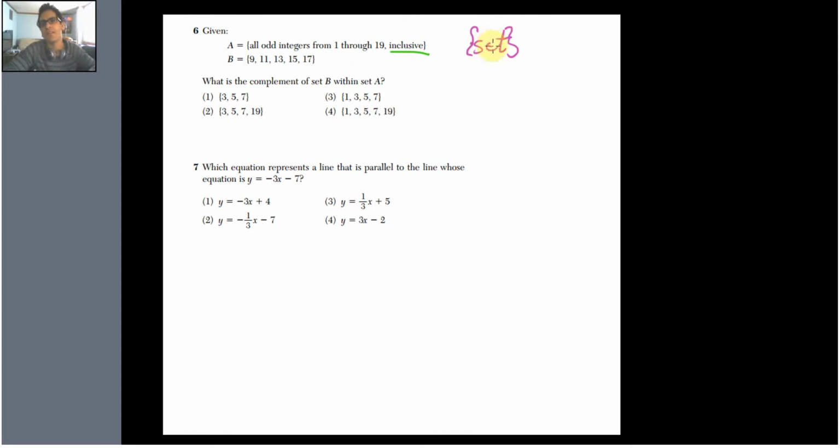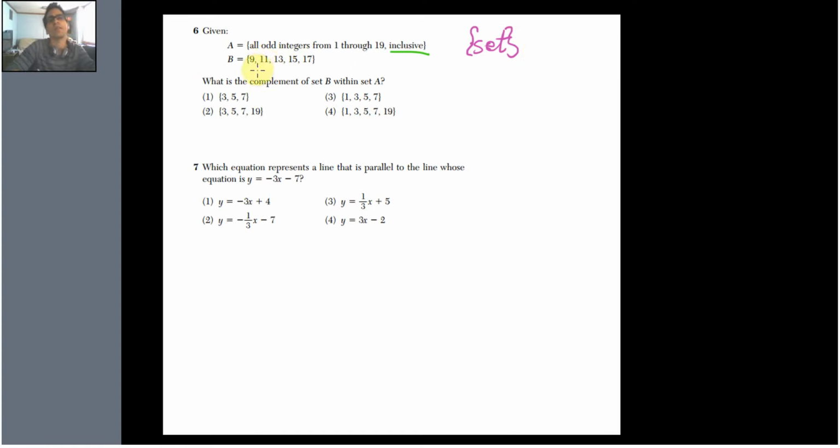A set is just a group of numbers or terms or ideas or items or anything. The difference between a set and number lines is that a set is confined to just the numbers in there.